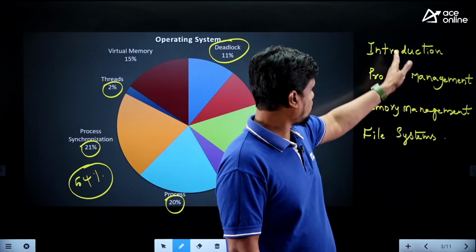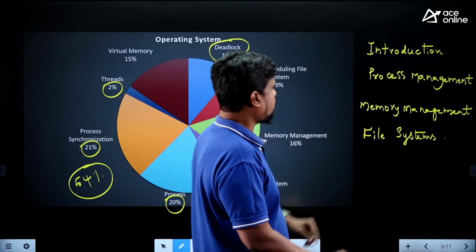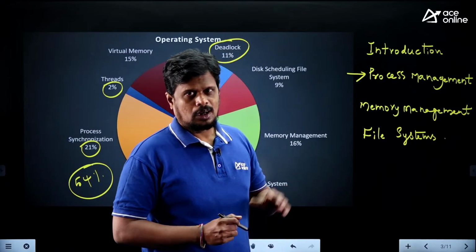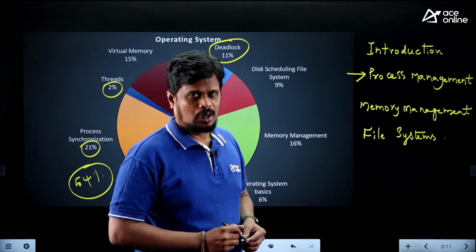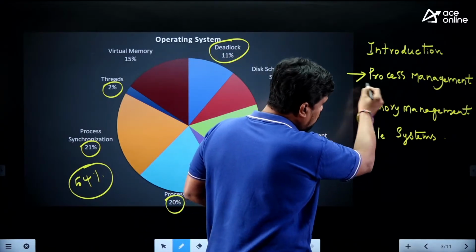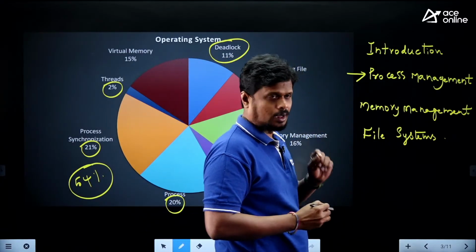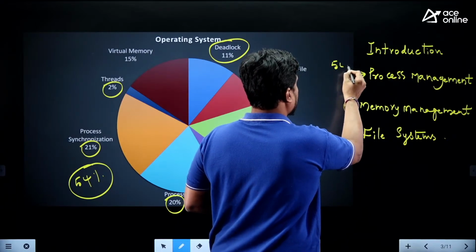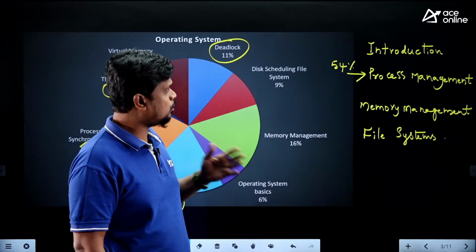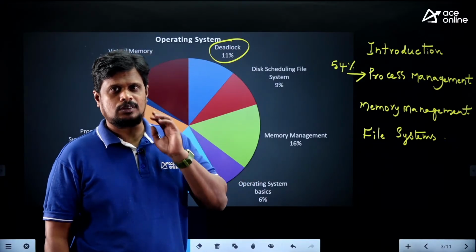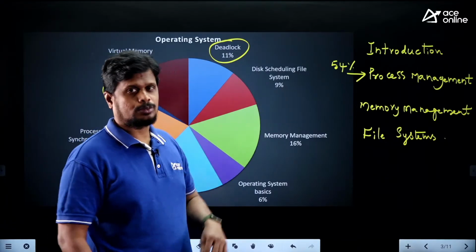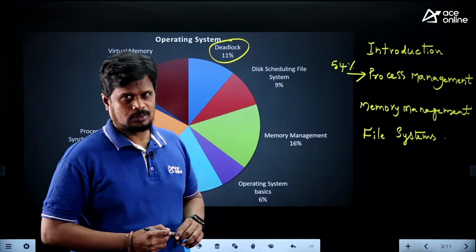So among these four topics, according to the history of all previous years of the GATE examination, from the operating system subject, the process management topic has 54% of questions. It means almost every year we have at least one or two questions from process management. That is what you have to realize.